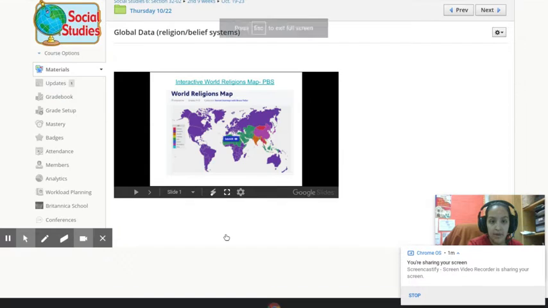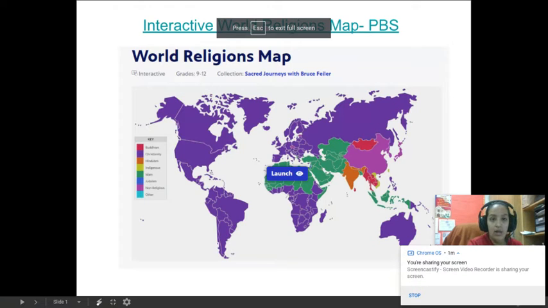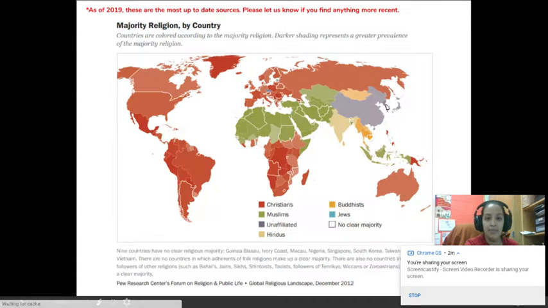So you saw this map the other day about which continent has a higher population that believes in a certain religion. And so we talked about Christianity. On top of Africa is Islam. And then over here in the Asia side region, you have Hinduism and Buddhism. And so that's the map.